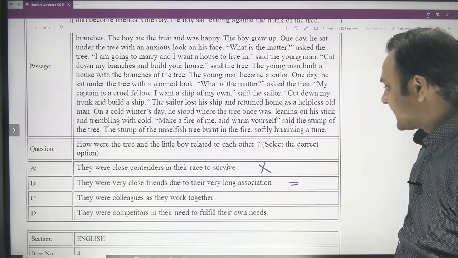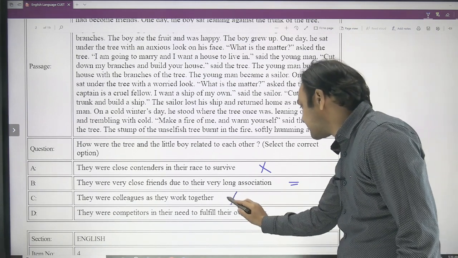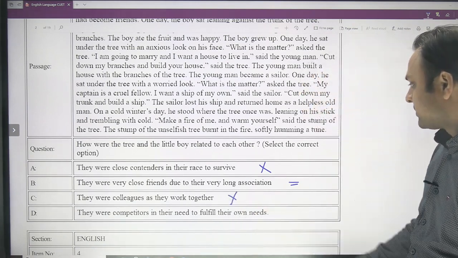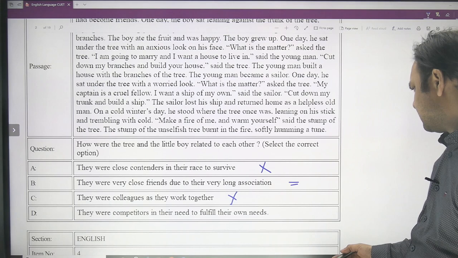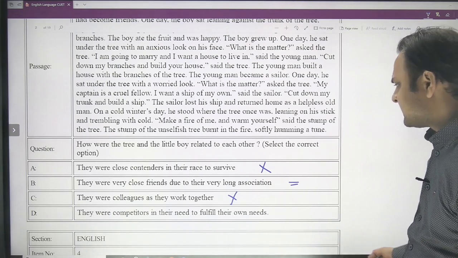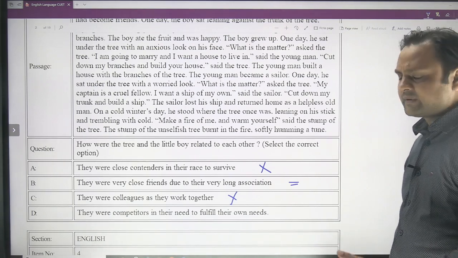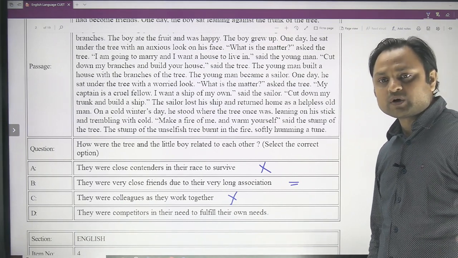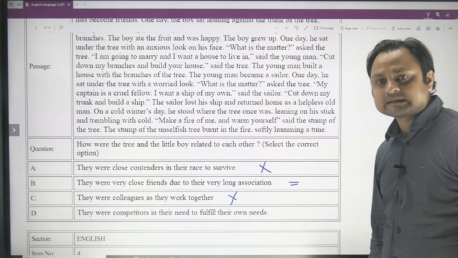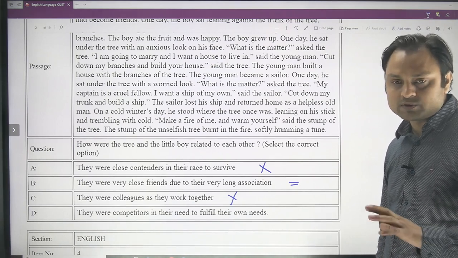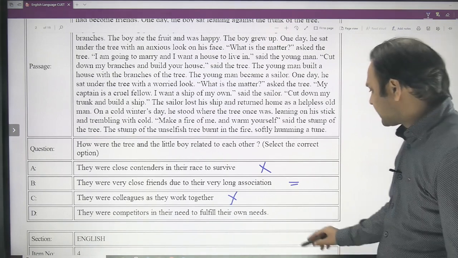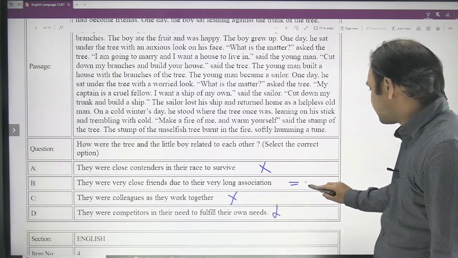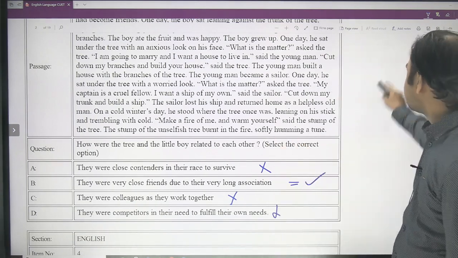They were colleagues as they worked together. No, they were not colleagues. They did not work together. And they were competitors in their need to fulfill their own needs. So there was no competition between the boy and the tree. The only demands were made by the boy. The tree never demanded anything, so there was no competition in demands. So you can eliminate this option as well, and now your obvious answer becomes B. So B is the answer.